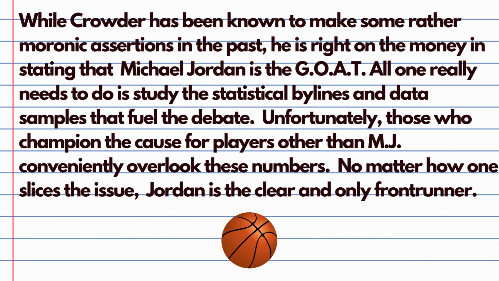Now it stands to reason I need a body paragraph on that, where we're going to take a look at the statistical bylines and data samples, right? Unfortunately, those who champion the cause for players other than MJ conveniently overlook these numbers. No matter how one slices the issue, Jordan is the clear and only front runner. So you got to get into a lot of statistics with this. It's kind of a mathematical pursuit, which is a neat paper for kids to tackle because you got to compare a lot of numbers between a variety of different contenders in the GOAT category. So it gets a little messy, but nonetheless is a cool debate.